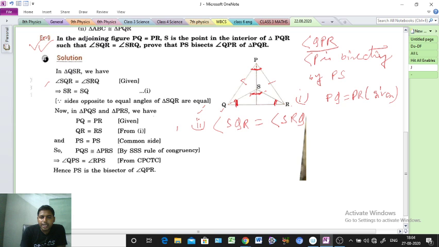That one also equal. Understood? Two angles are equal means opposite sides of these two angles will also be equal. Clear? That is the main thing.